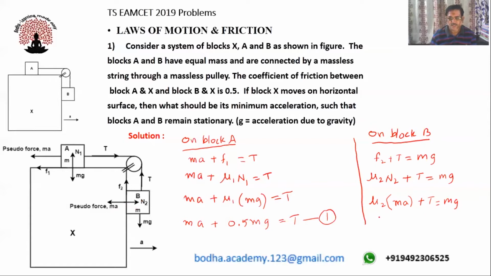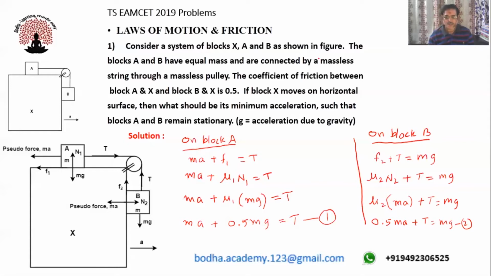So this mu2 value is nothing but again 0.5 as per problem. So 0.5 MA plus T is equal to mg. Call it as equation 2. So now we must solve this equation 1 and 2 and find the value of A.